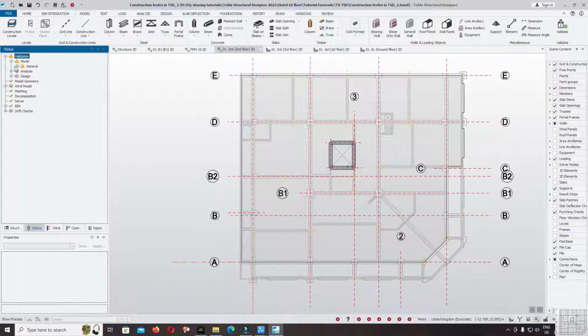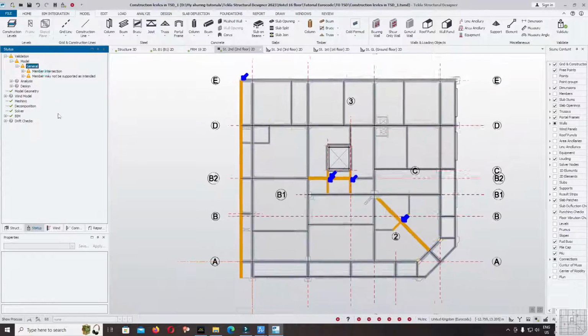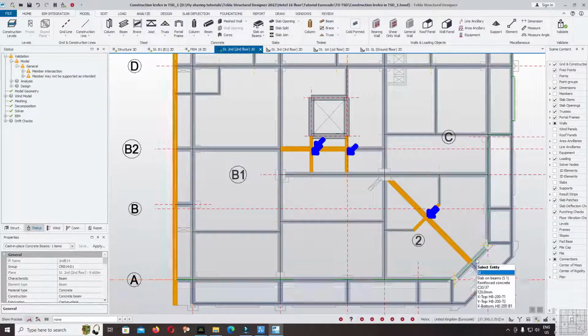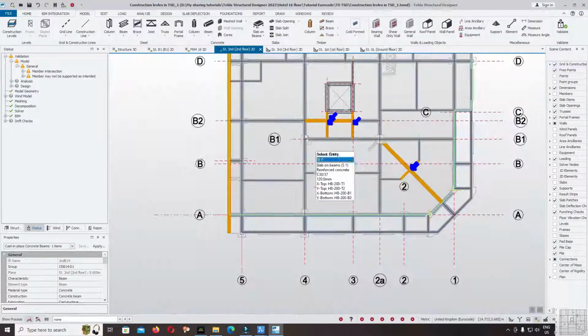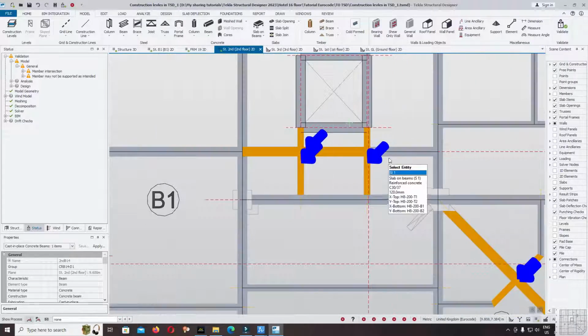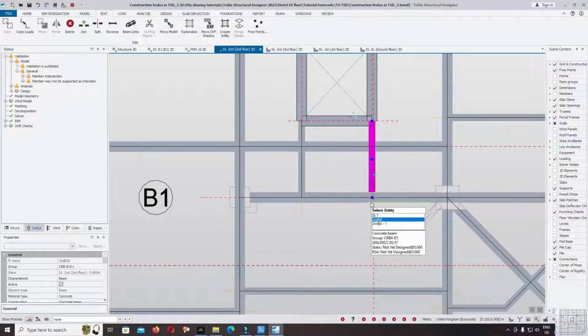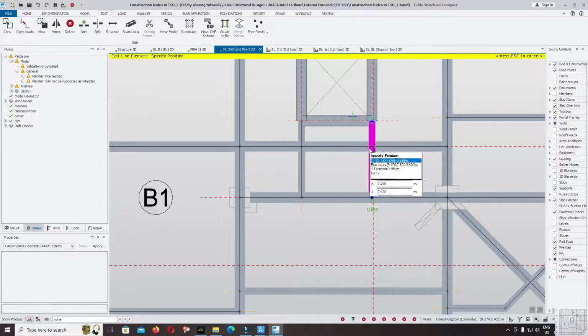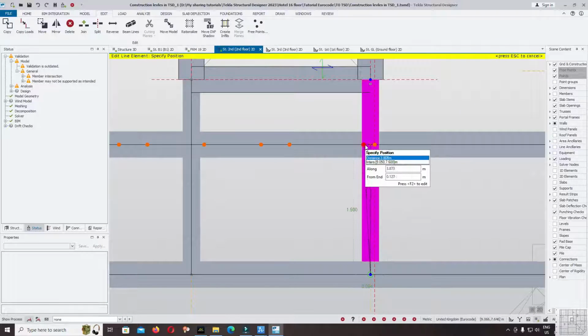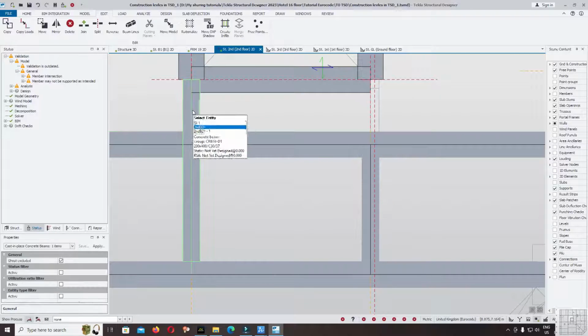Model, General. Click highlight member intersection. Okay. Right now we have to switch the member intersection. Now change. Okay, again.